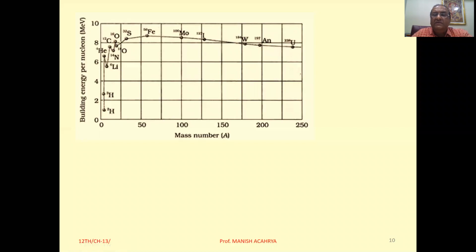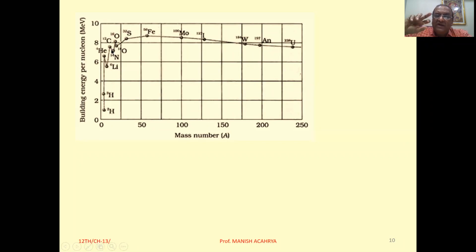So heavier nuclei, when it is divided in smaller nuclei, at that time the energy releases. When binding energy per nucleon increases, it implies that energy releases. And this particular process that is called fission process. In the same manner, here see, we can observe this thing for lighter nuclei, the binding energy per nucleon that is less.